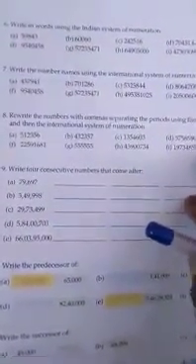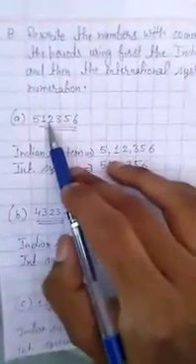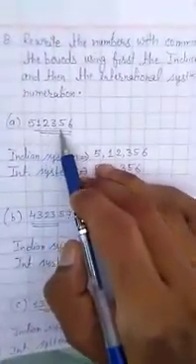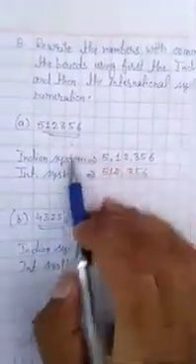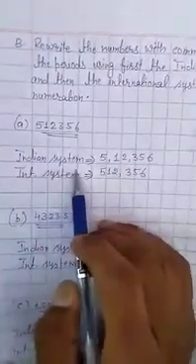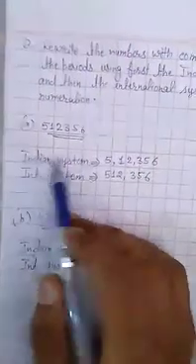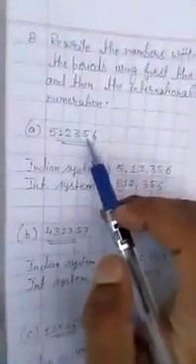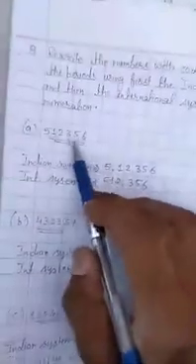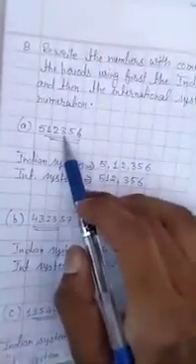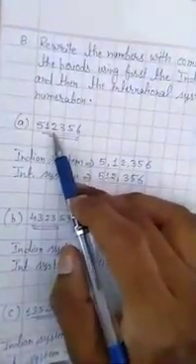So let's start. Take out your notebook and write down question number 8. Question A: the number given is 512356. We will write first in the Indian system and then in the international system. In the Indian system, we all know that the first period has 3 places and the others have 2 places.